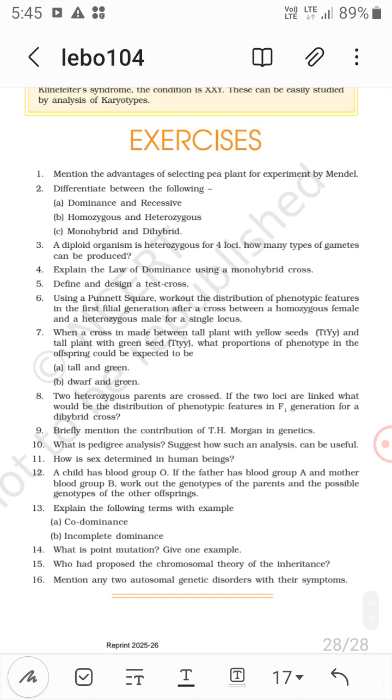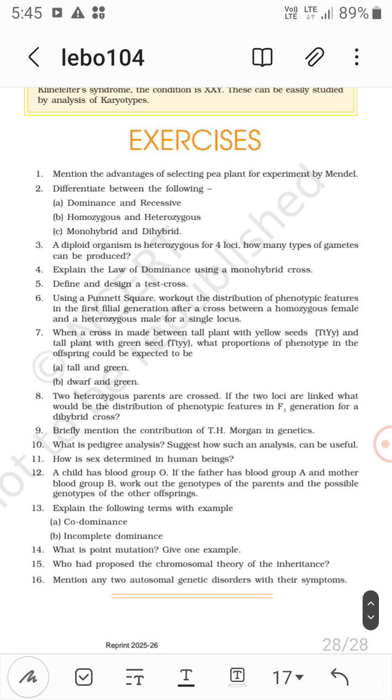Explain the law of dominance using a monohybrid cross. So you see capital T small t being crossed, so the hybrid becomes capital T small t, and then when you self it, capital T small t gives capital T, capital T small t, and small t. So this is the law of dominance using a monohybrid cross.